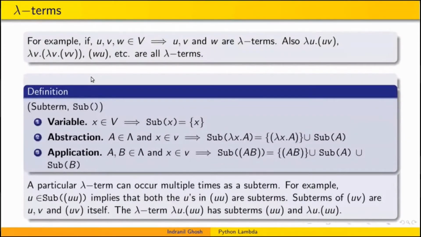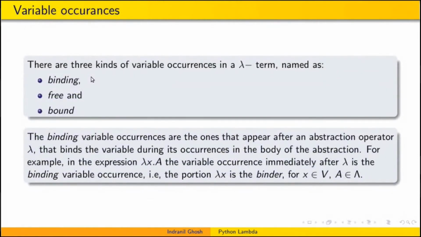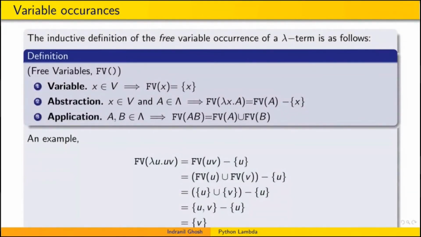So I will skip this theory. I will also tell that there are 3 kinds of variable occurrences in a lambda term: binding, free, and bound. If you go through the slides, you will get the idea. The slides will be online, so I'll try to skip this.